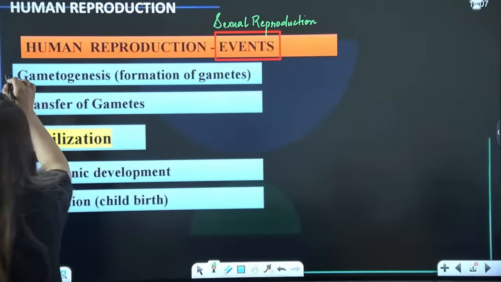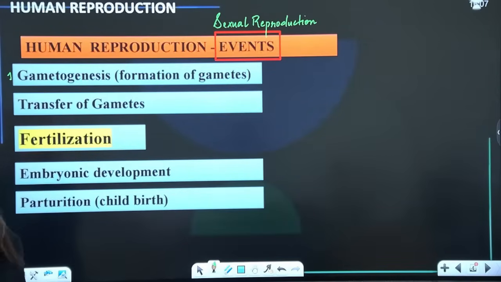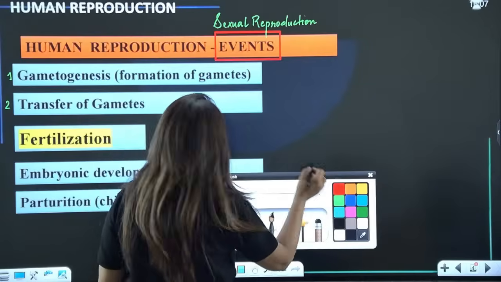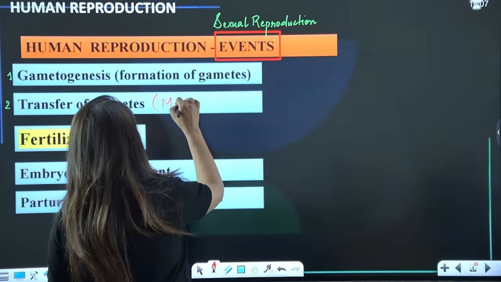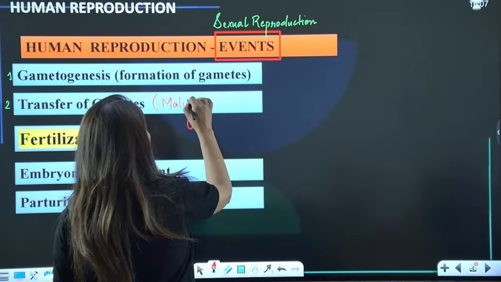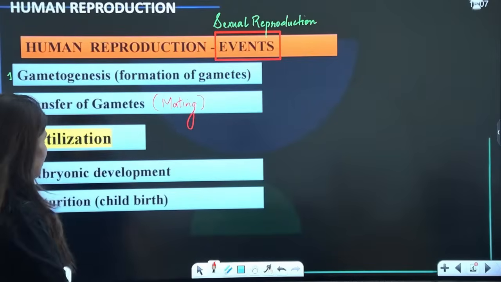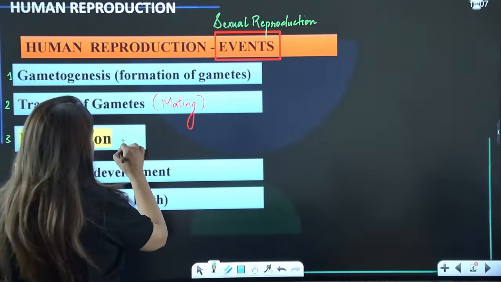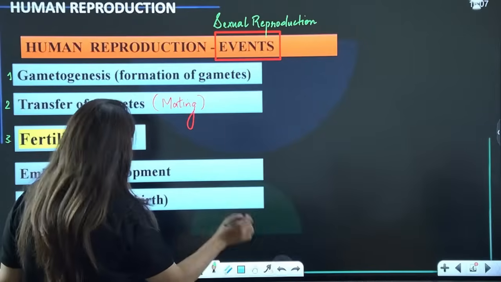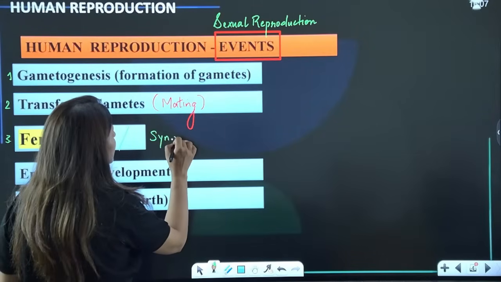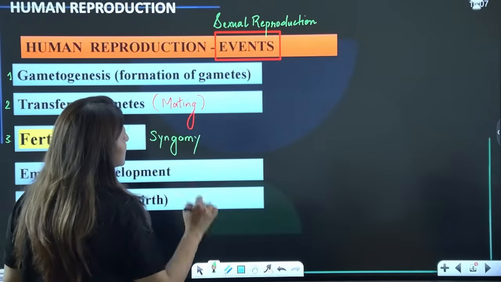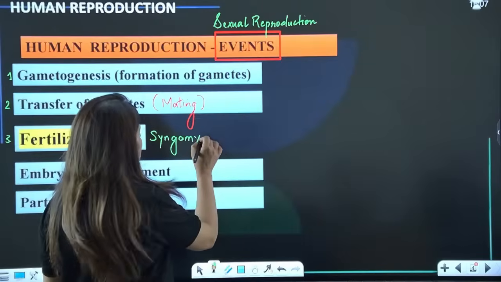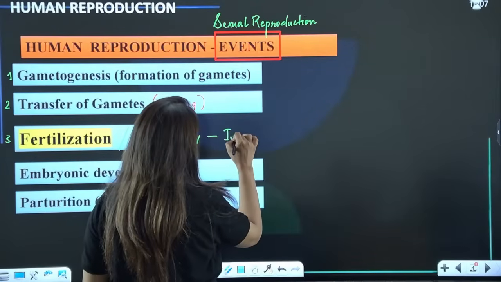Number one, gamete formation, which is called gametogenesis. Then transfer of gametes, which occurs during the act of mating or copulation. Then the third step is fertilization, which is also known as syngamy, fusion of gametes. And in our case, the syngamy is internal.